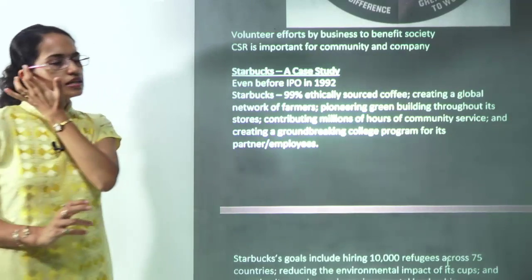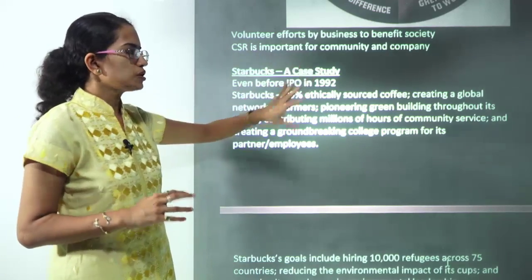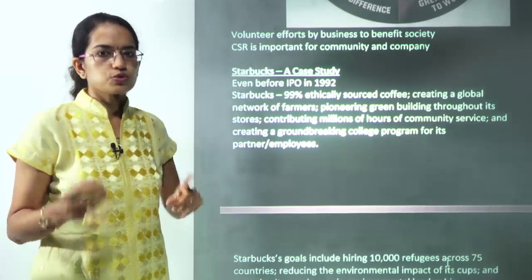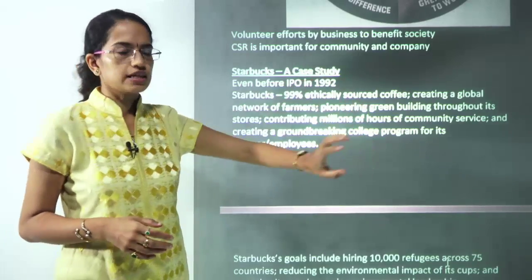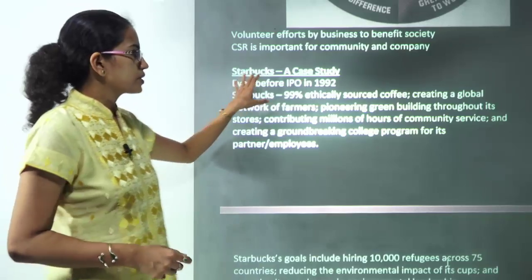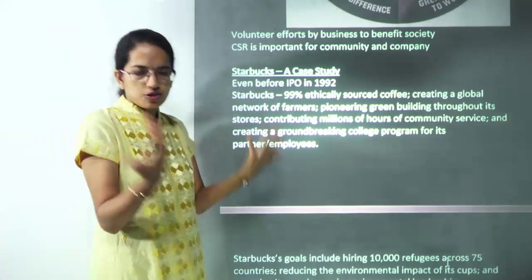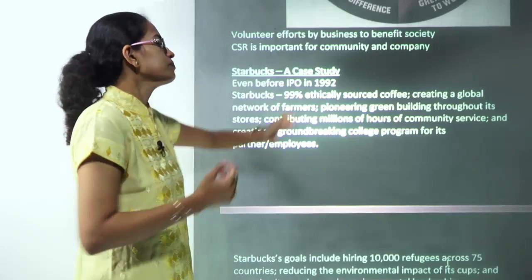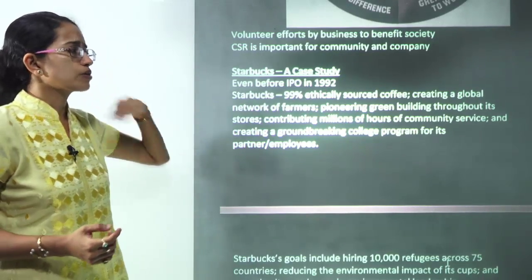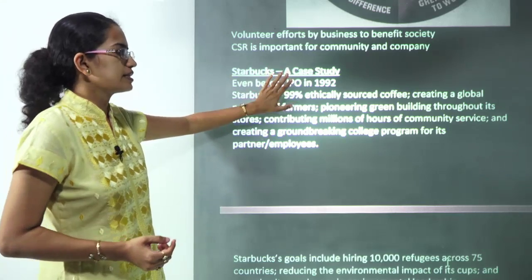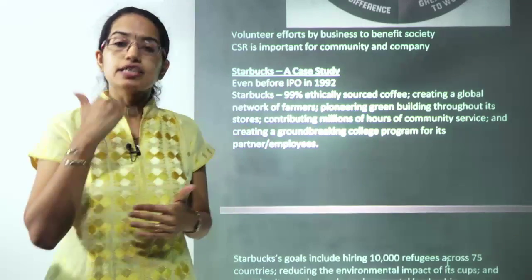Now Starbucks, even before the IPO was released in 1992, was working around some of the basic issues. They talked about 99% ethically sourced coffee that they are using. Then they talked about creating a global network of farmers across the world. Then it talks about green buildings and millions of hours of community service that they are doing. So those were some of the things that Starbucks really included.